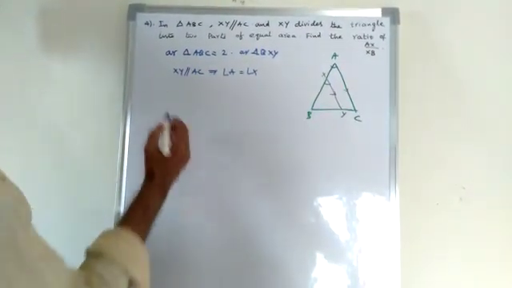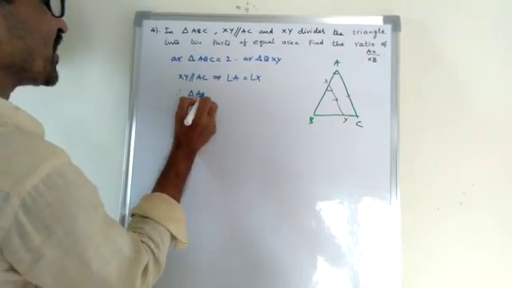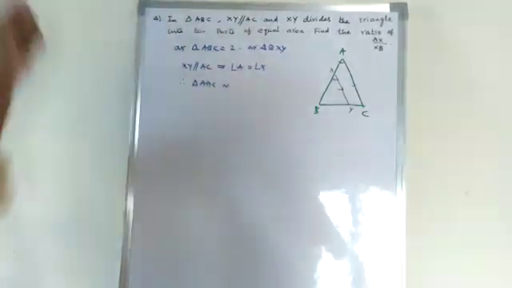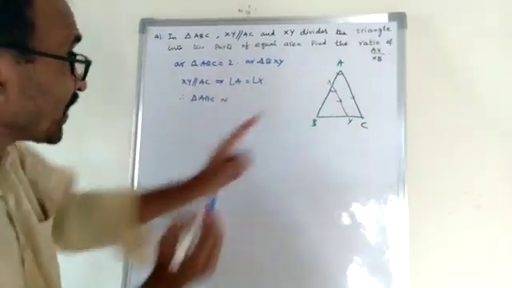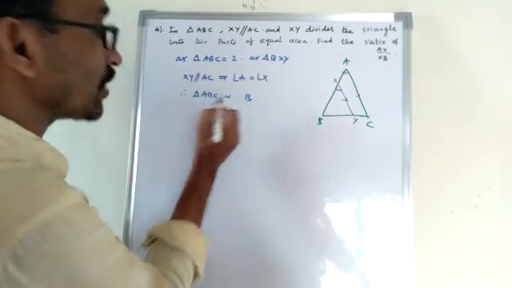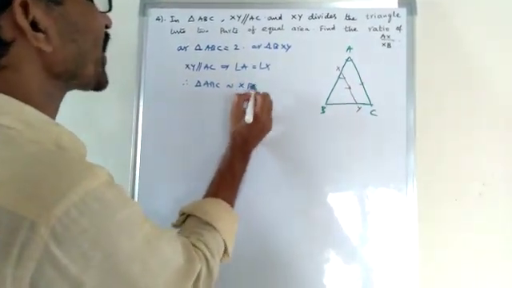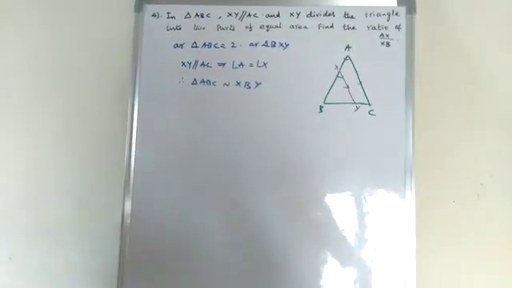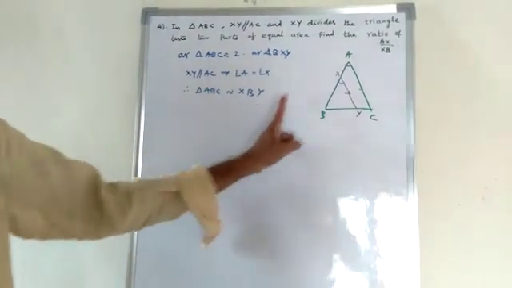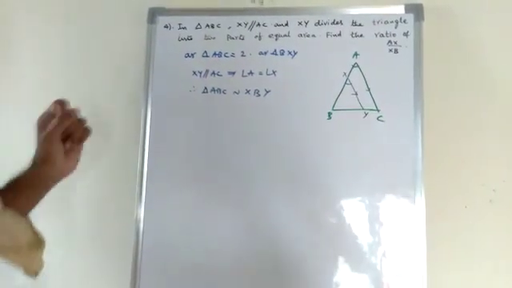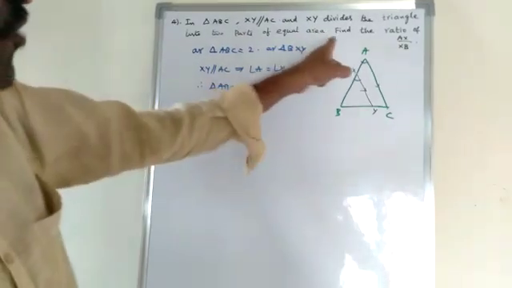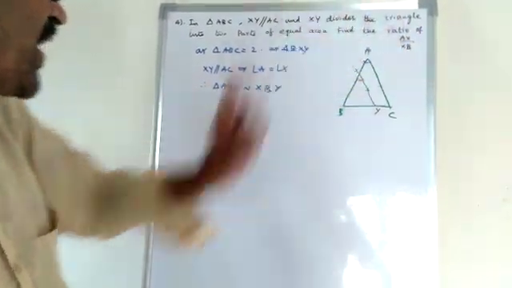So this is common angle. Therefore, triangle ABC is similar to... what is the equal angle? Angle B is equal. So this is the middle. So angle A is equal to angle X. You write that triangle ABC is similar to triangle XBY. Now, what do we prove? Find the ratio of AX by XY.